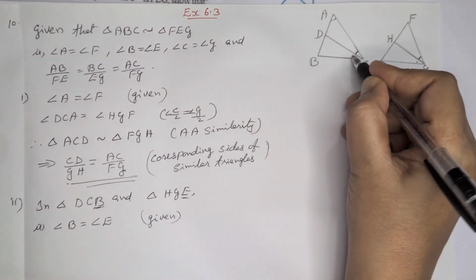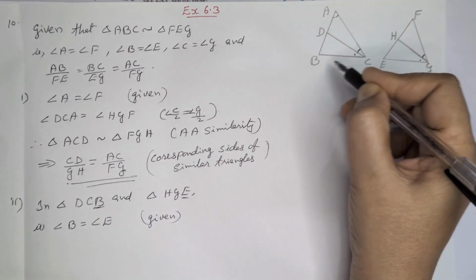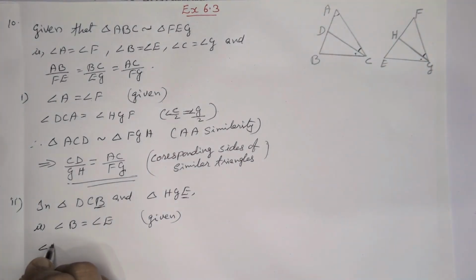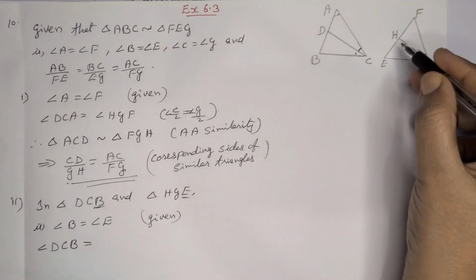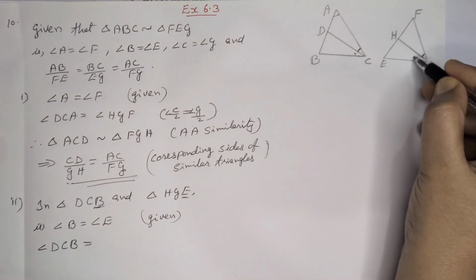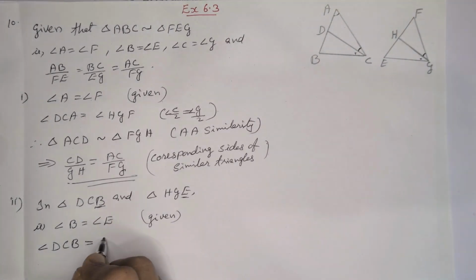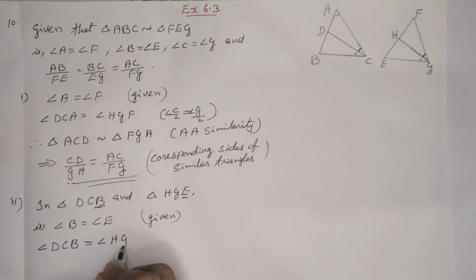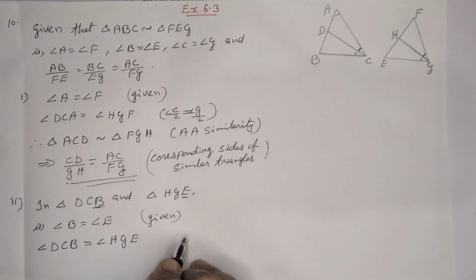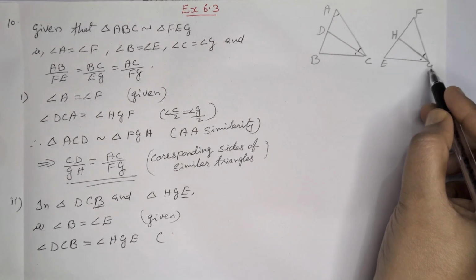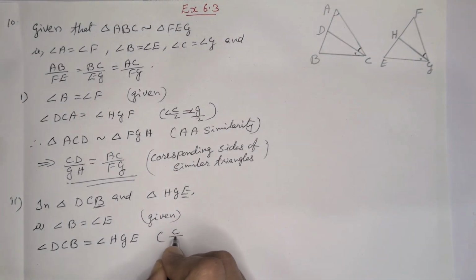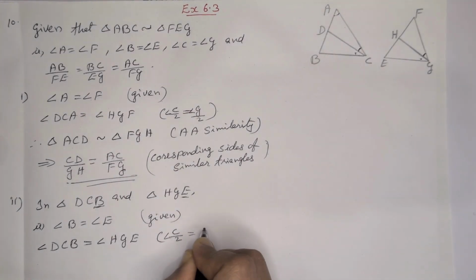Then consider this angle, angle DCB. Angle DCB corresponds to that angle HGE, this one. Angle HGE. The reason is angle C is equal to angle G, then half of that angle is also equal.